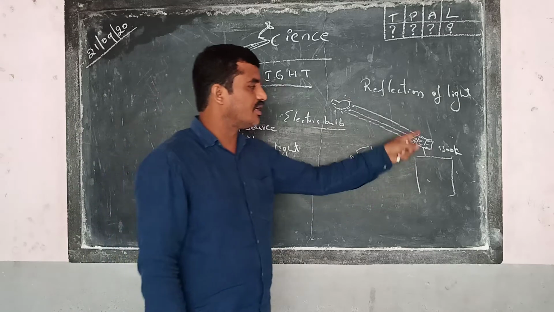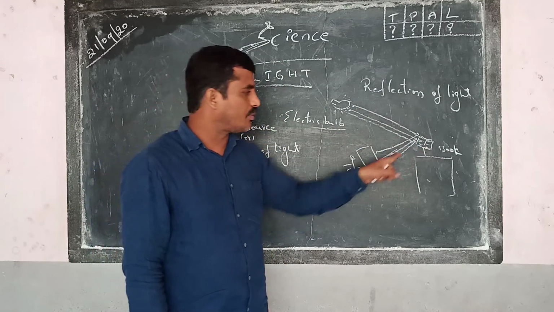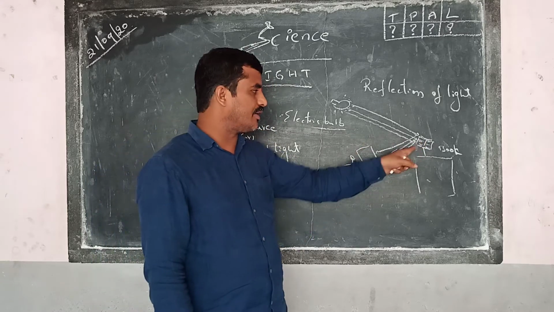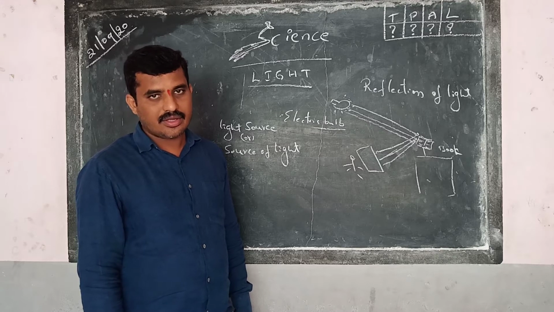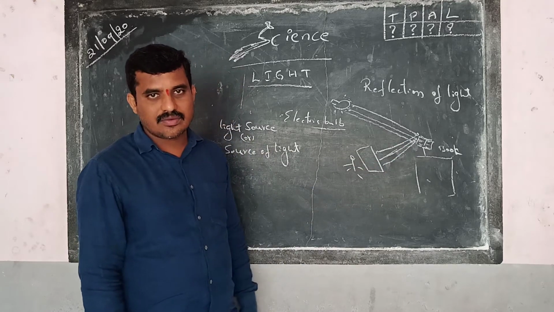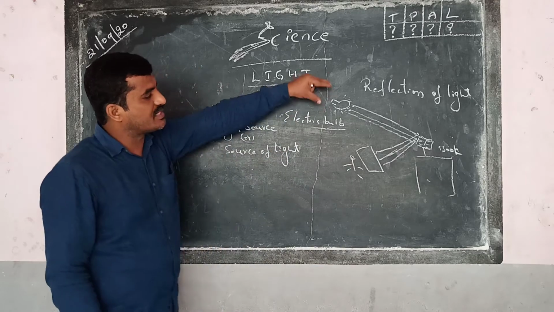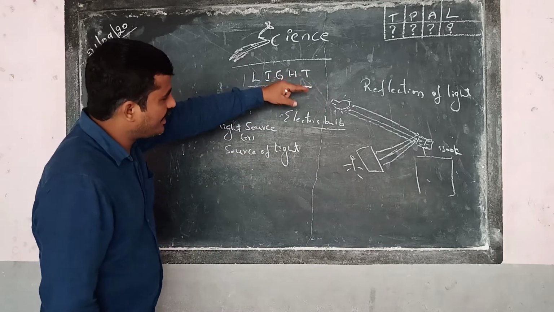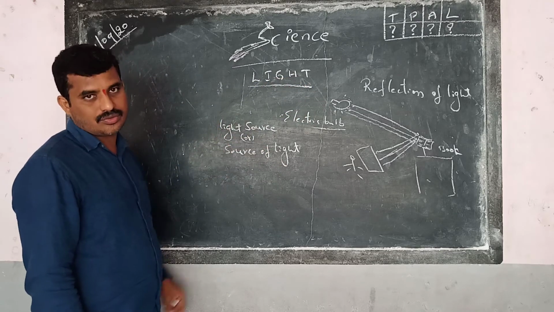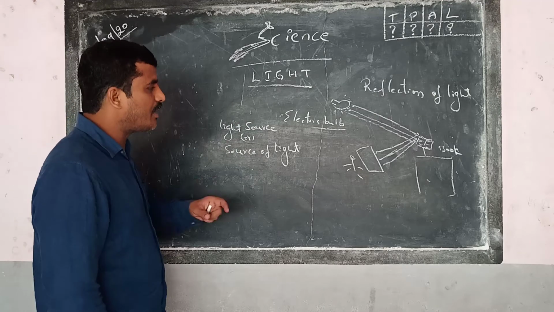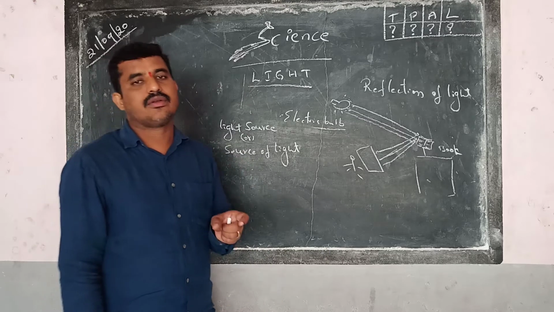Here in this process, is the book producing the light? Is the book giving us the light? Is the book emanating the light? No, it is not emitting the light. Which one is emitting the light? The electric bulb. So the electric bulb itself is emitting the light, hence it is said to be a source of light or light source.